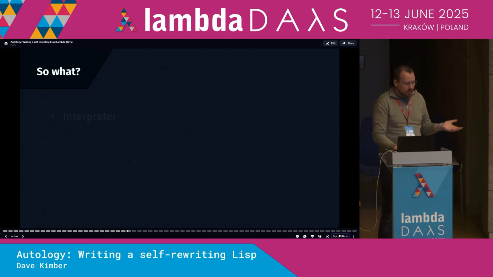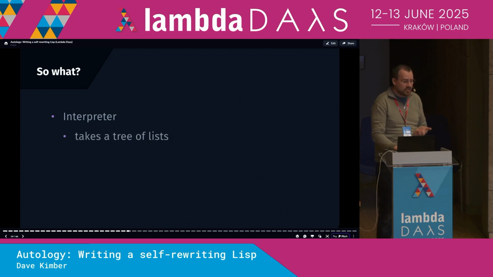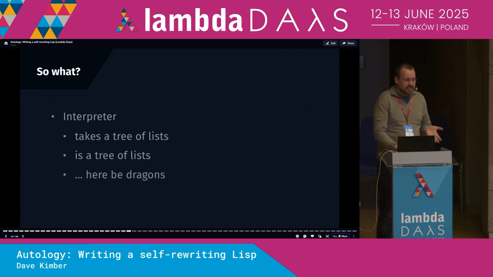So we have an interpreter. It's a function, and it takes a tree of lists representing some program that we want executed. But our interpreter is written in Lisp, so it too is a tree of lists representing a program that we want executed. This lets us do some pretty silly things.